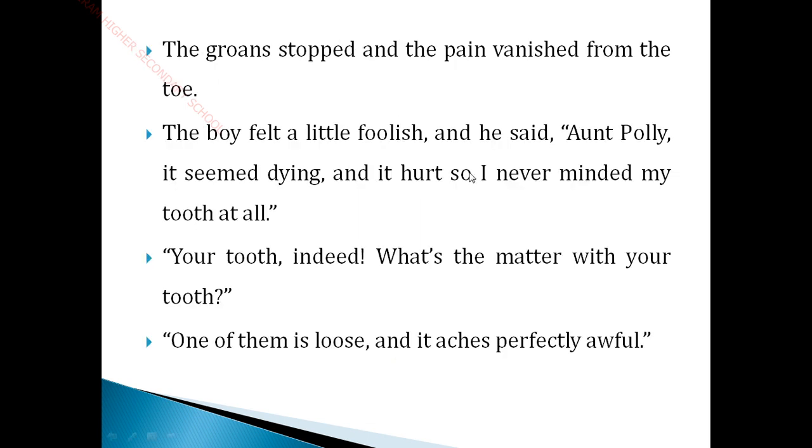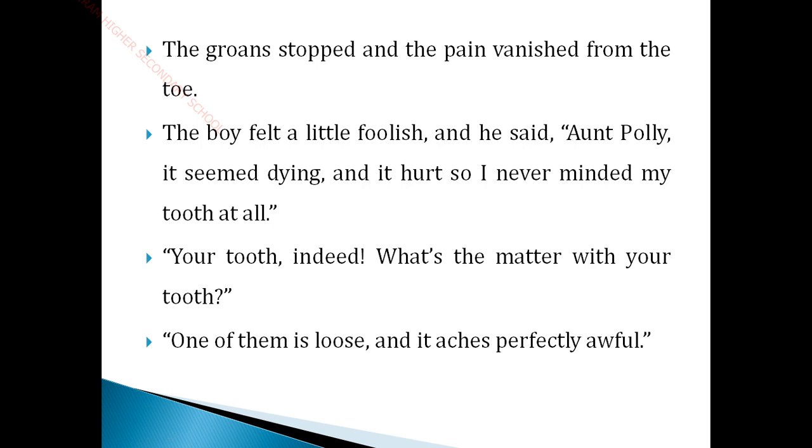Aunt Polly hurried upstairs trembling. Soon she understood Tom was pretending to be dying. So now Tom said it was an awful end of a loose tooth. So he is telling that he is having a tooth pain, and only for that he is shouting like that. No other matter. But Aunt Polly knew very well that Tom is up to something.